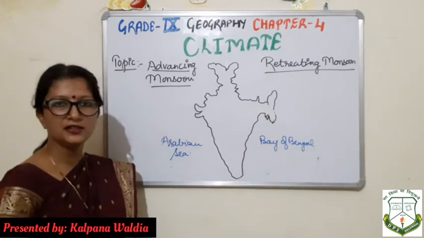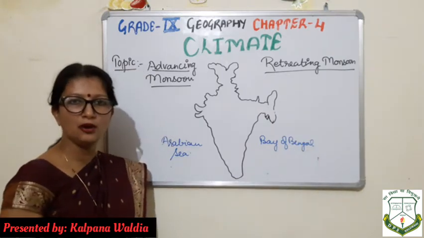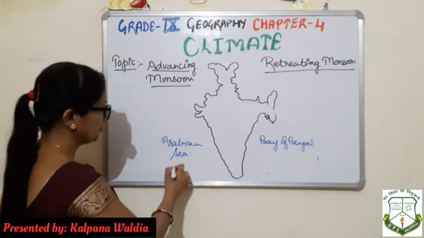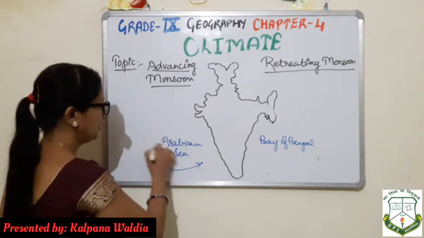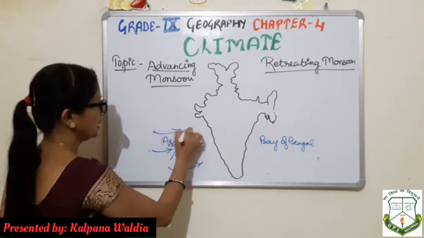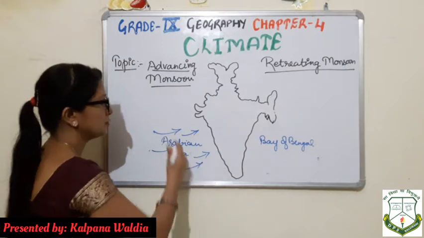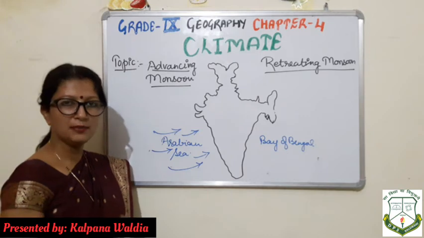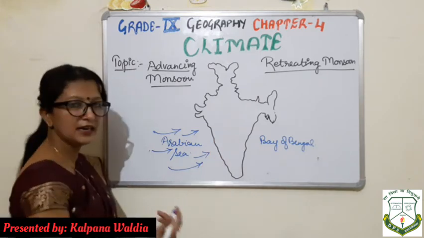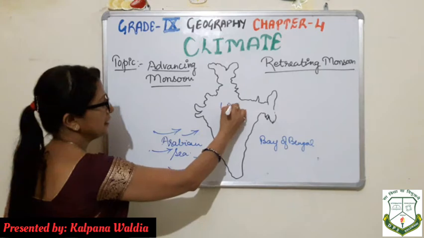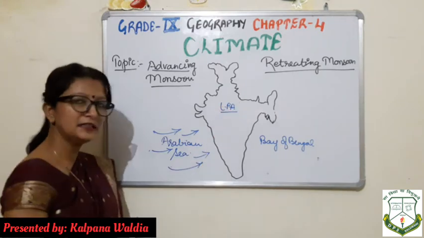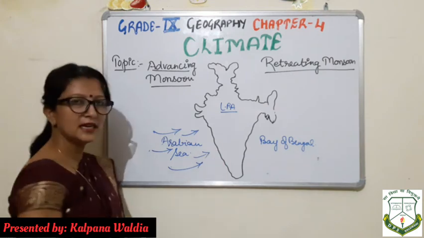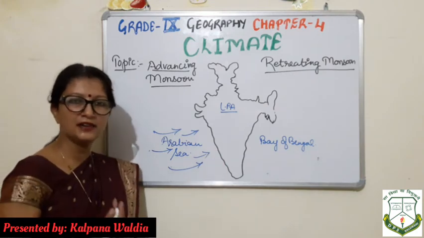So children, generally monsoon begins in the months of June and July. In India, how do the winds travel? As we all know, during the months of May and June, if we are talking about advancing monsoon, the direction of wind remains towards the land, and at that time there is a low pressure area over the land. The winds which start from the Arabian Sea are called the trading winds.